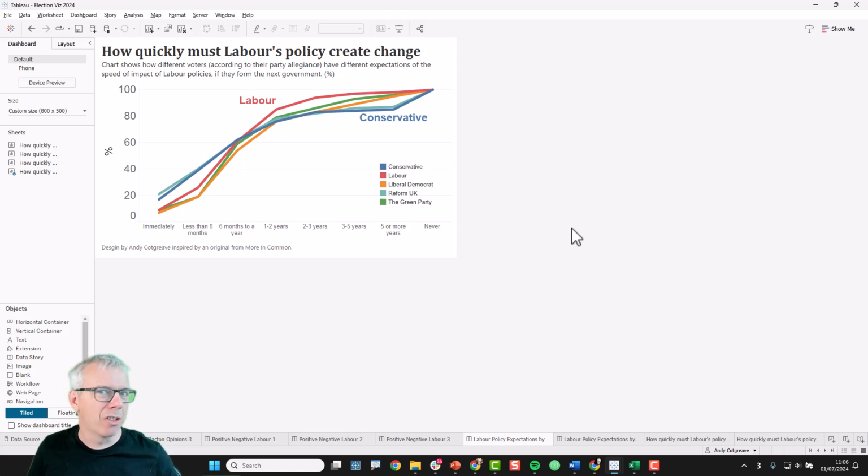My conclusion is, this is a hard chart to build. It's just a complicated chart. There's great insight in there, but it's a complicated chart. But that's how I might re-explore it in Tableau.